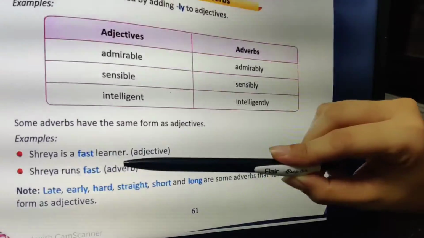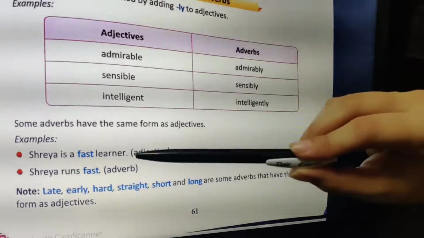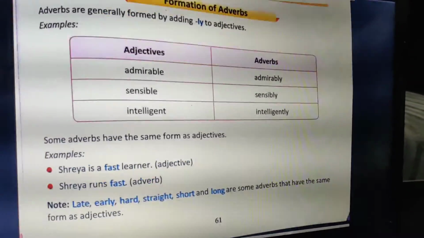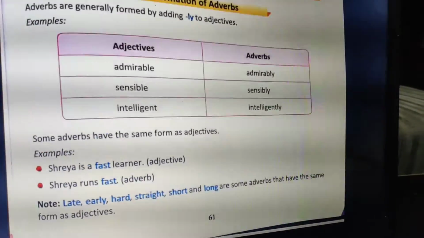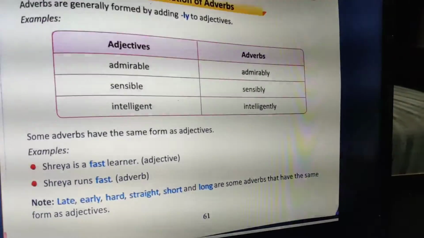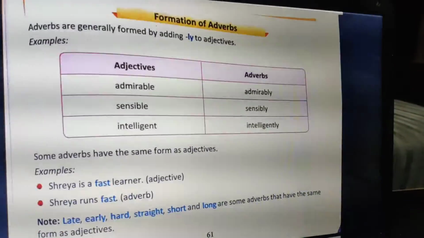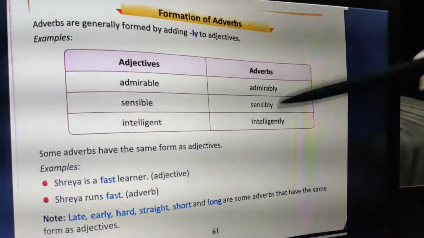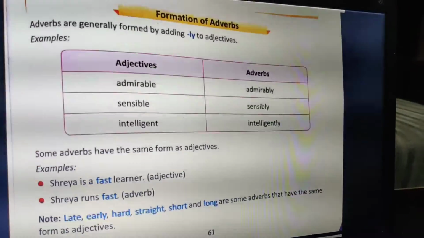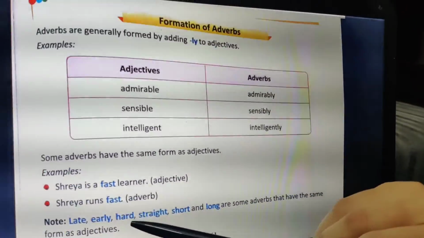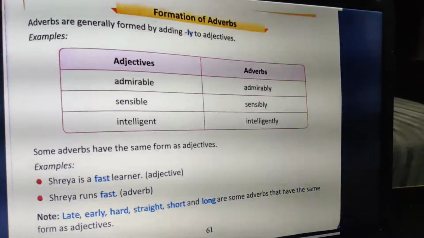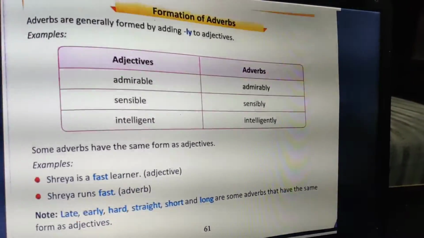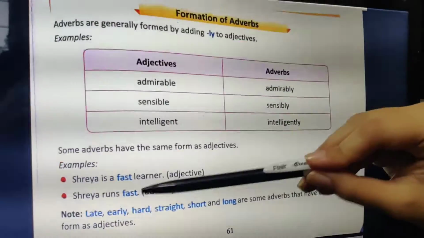Like for example, fast. Shreya is a fast learner. Now learner is the noun, and how is she? Fast. So that is working as an adjective over here. But now, Shreya runs fast. How does Shreya run? Fast. So over here it is acting as an adverb. Words like late, early, hard, straight, short, long do not take these suffixes. They remain the same in the adjective as well as in the adverb, just like we saw for fast.